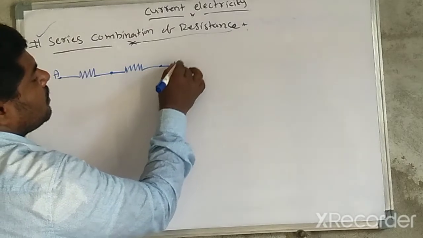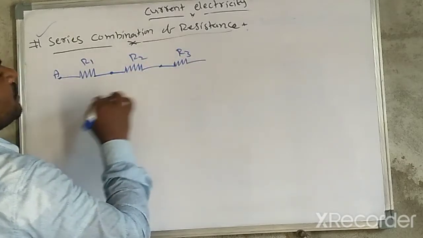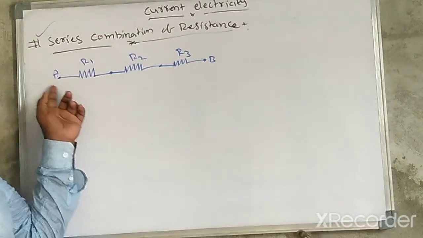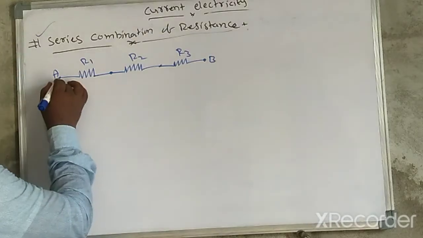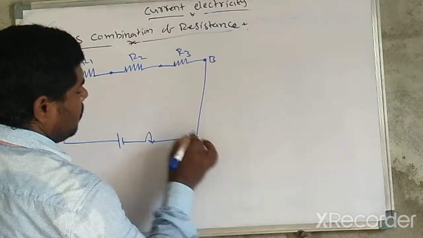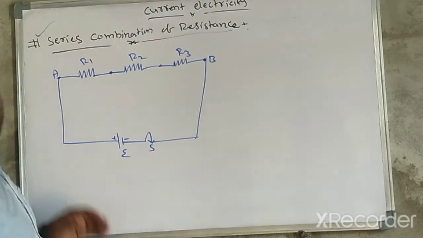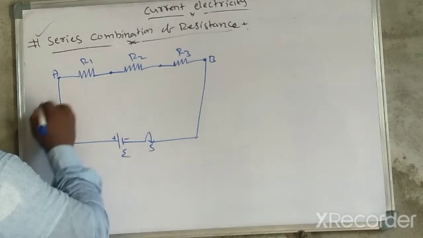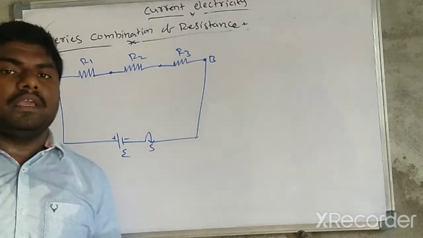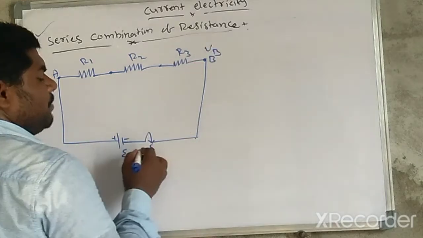Here I connect another resistor. Let us name them R1, R2, R3. This point is B, with potentials at A and B. Here the potential VA, here the potential VB. This is connected through a battery and switch like this, positive and negative, with EMF here. At the connection, here is the potential VA and here the potential VB, the total potential, with VB connected to the negative.